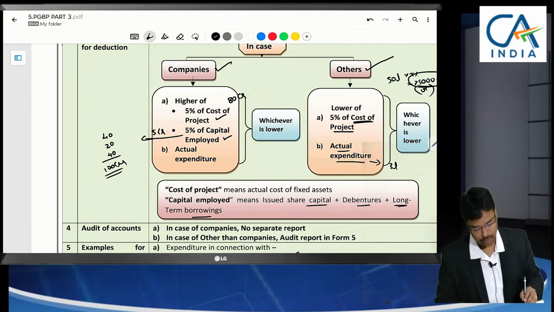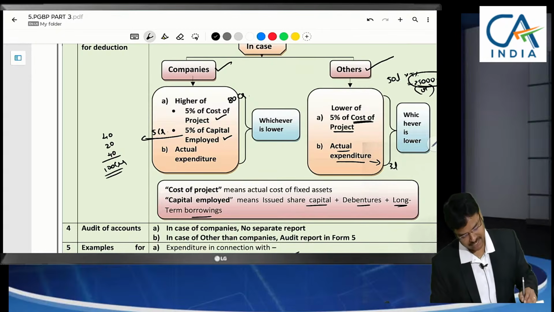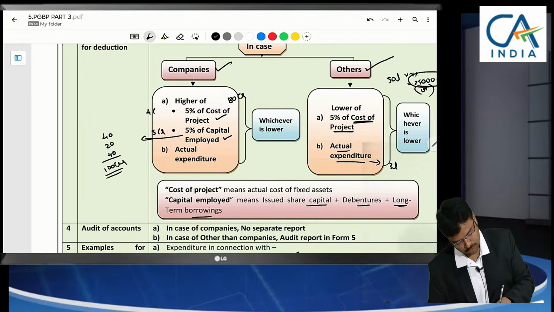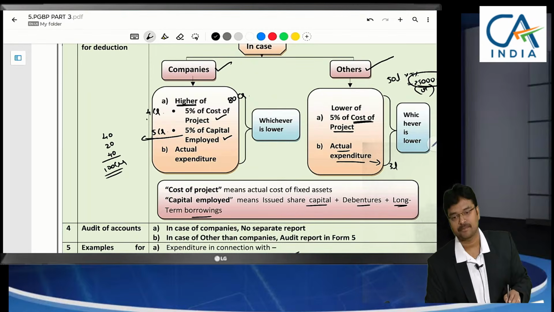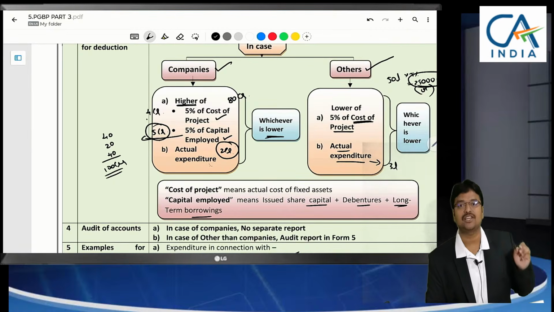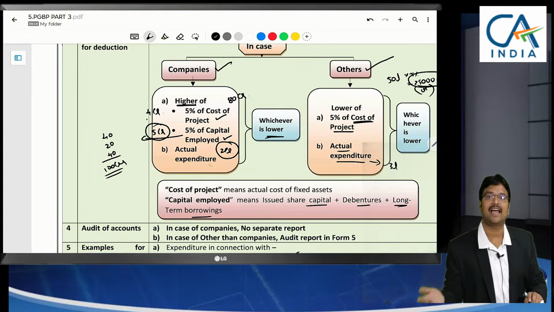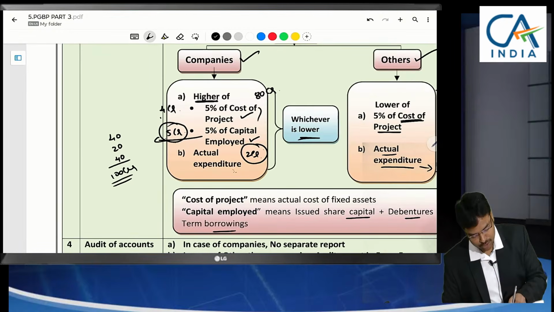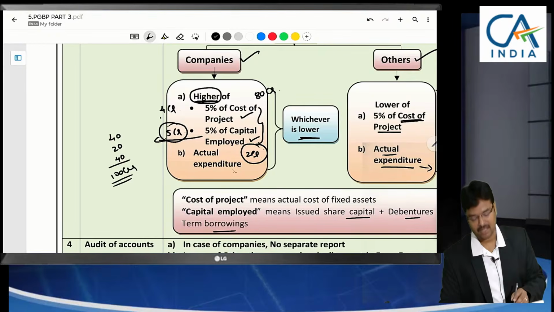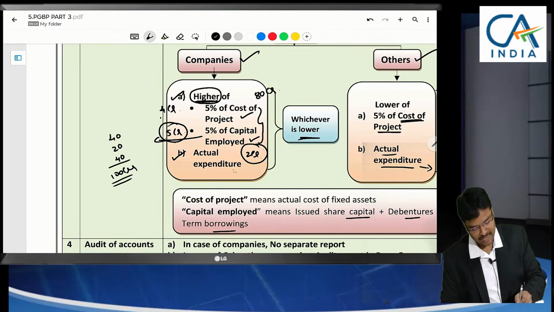80 crores into 5% comes to 4 crores. So 4 crores or 5 crores, whichever is higher, 5 crores has to be selected. This 5 crores or actual preliminary expenditure, which is only 2 crores, then 2 crores only will be claimed as expenditure, whichever is lower. Among these two, A or B, whichever is higher, and then among that and the actual expenditure, whichever is lower.